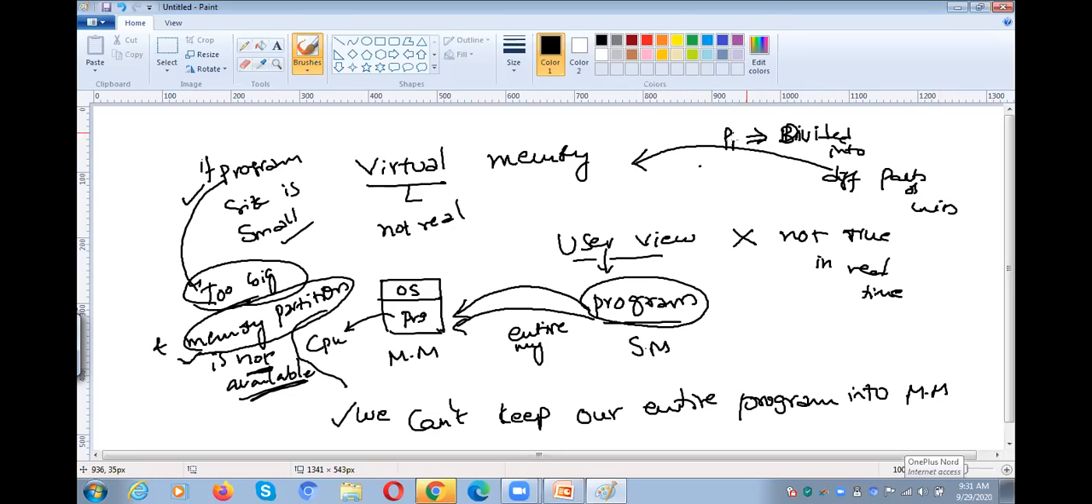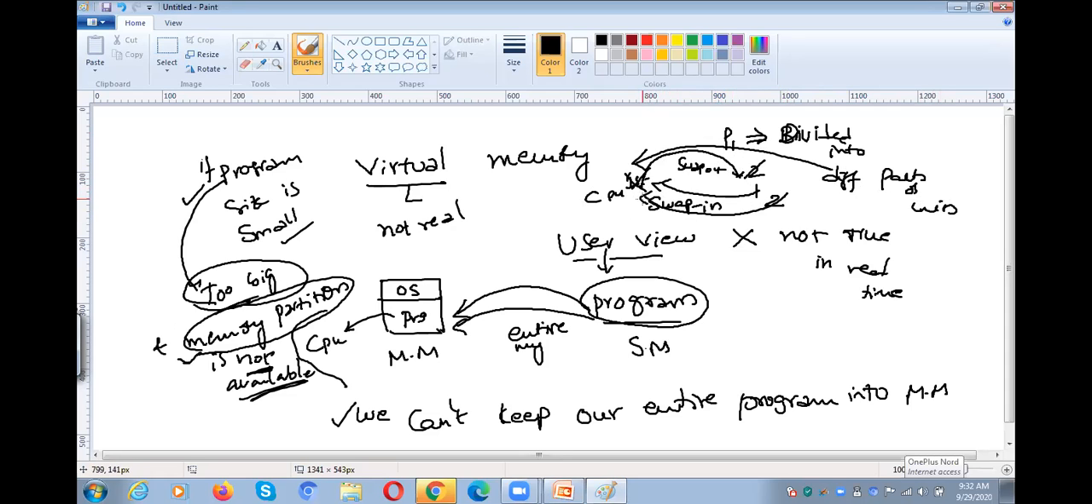For example, the entire program is divided into two parts. The first part will be moved to the main memory, which is called swap in. Once it is in the main memory, the CPU will execute the first part. After executing it, the first part will be swapped out from the main memory, and the second part will be swapped into the main memory.